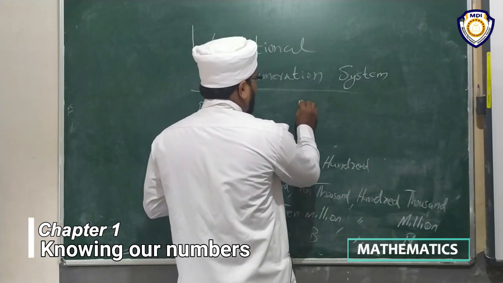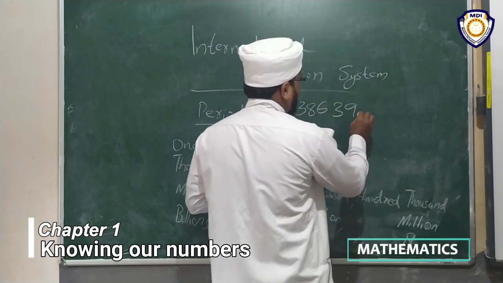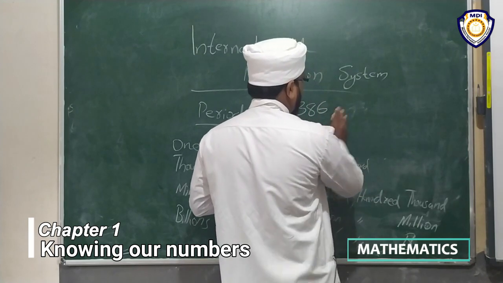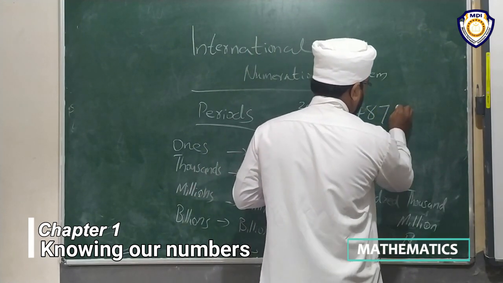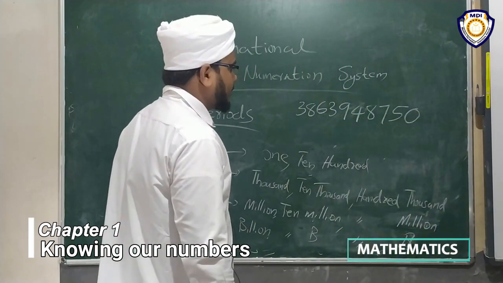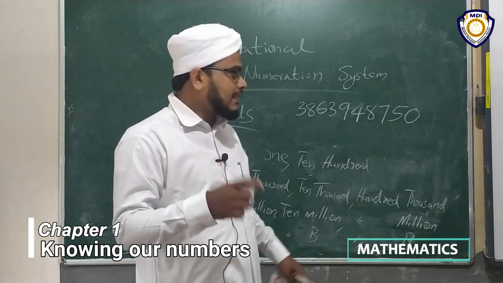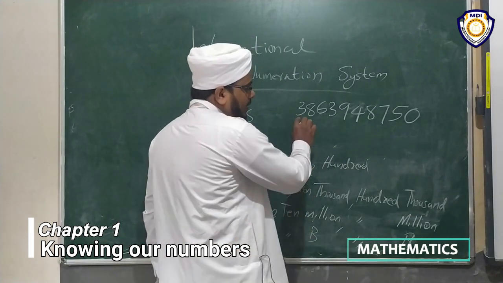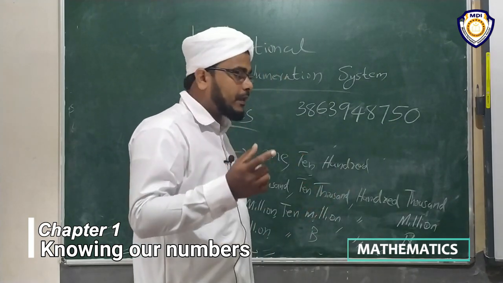I can give an example. Yes, this is a number. We can use this in the international system to express the periods.